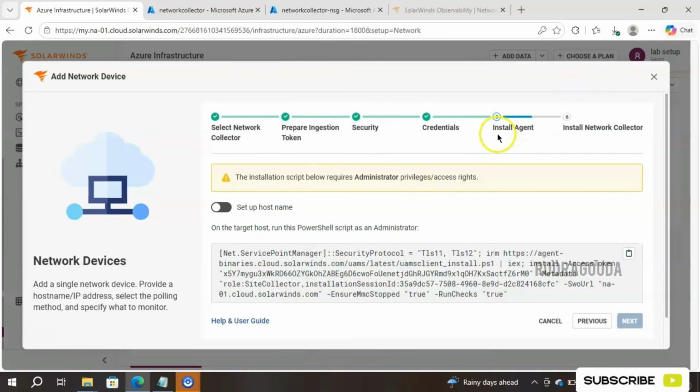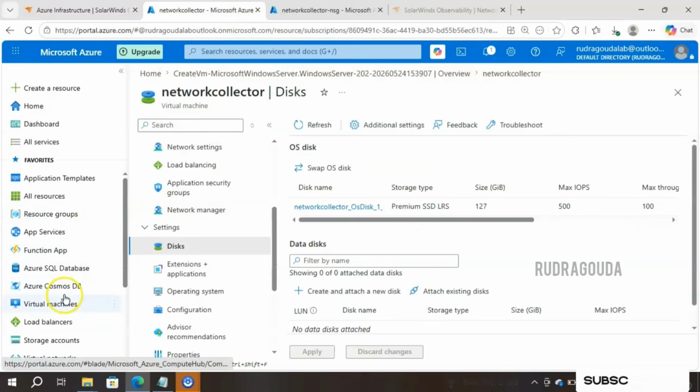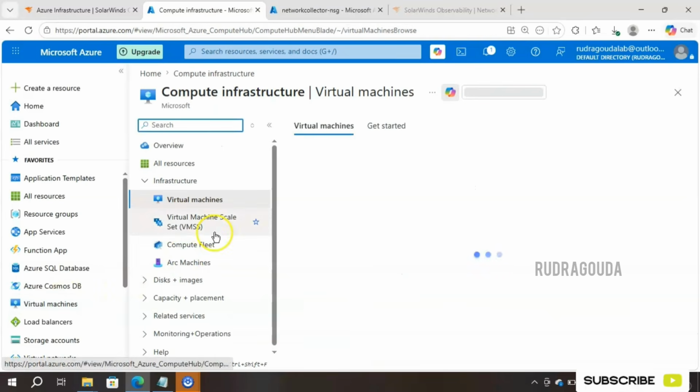Okay, then we are in the install agent section. It is clearly mentioning the installation script below requires administrator privilege or access rights. I'm okay with that information. So what I will do, I'll go to my Azure portal and then virtual machine and I will connect to that VM, right?